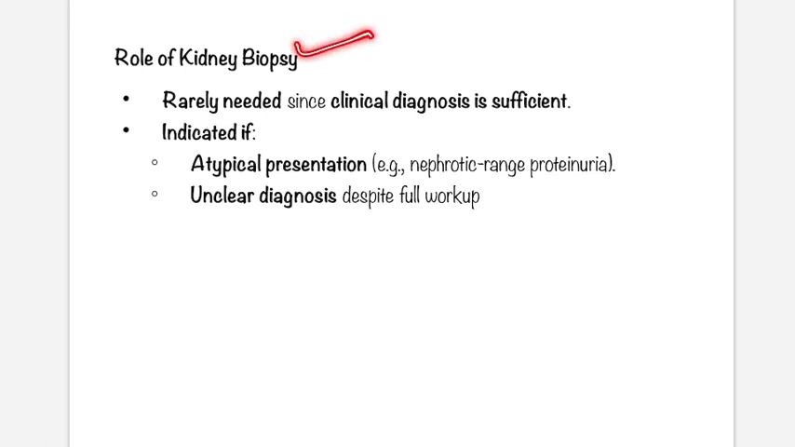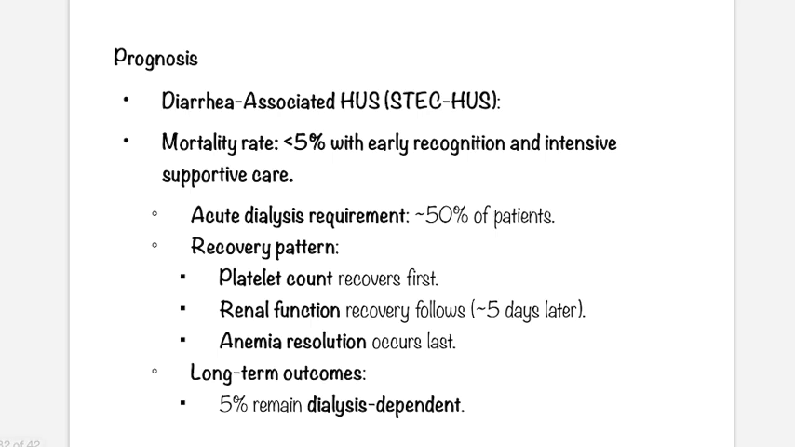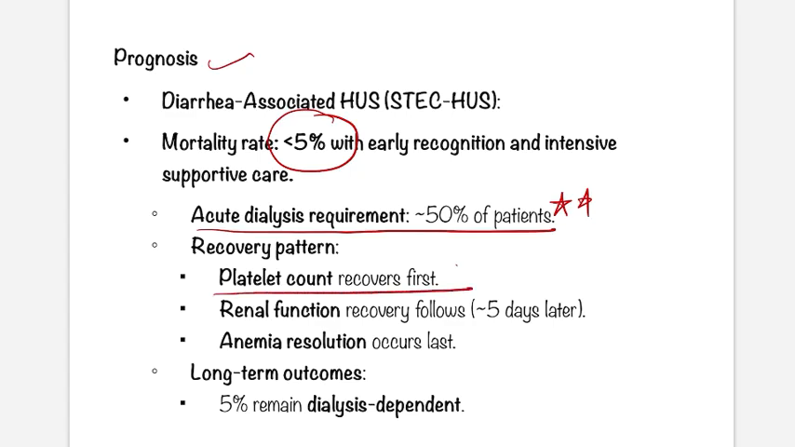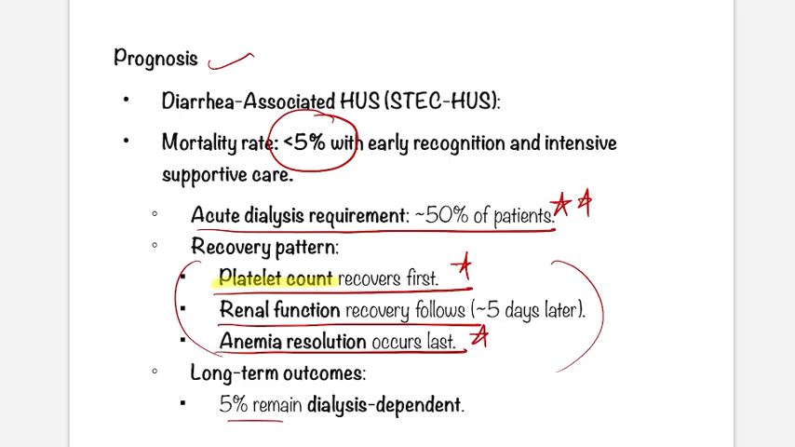Okay, role of kidney biopsy. Kidney biopsy is very rarely needed. If it is needed, then it is for atypical presentation or unclear diagnosis. Okay, so the prognosis: in diarrhea associated HUS, mortality rate is less than 5%, and acute dialysis requirement is around 50% of patients. That is very important. Recovery pattern: platelets recover first, renal function follows, and anemia resolution occurs last. And 5% remain dialysis dependent. So this is a very important statement: platelet count recovers first, renal function recovery follows, and anemia resolution occurs last.